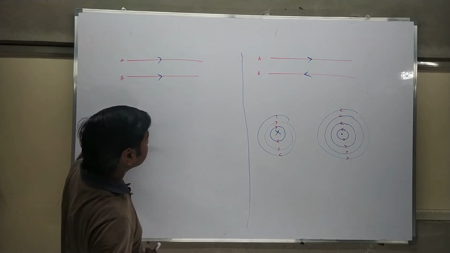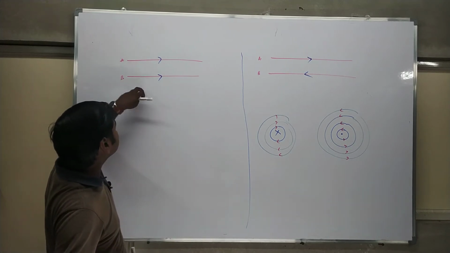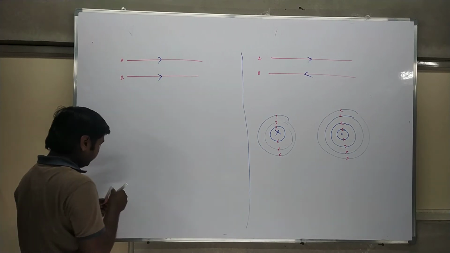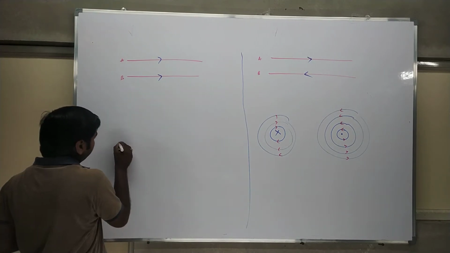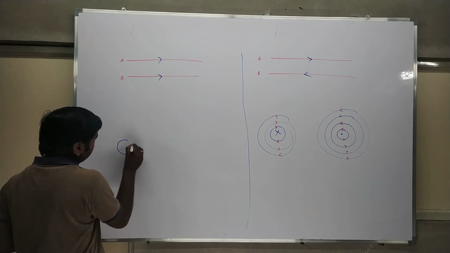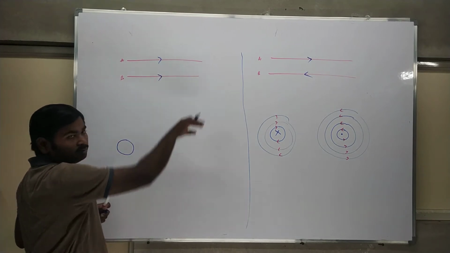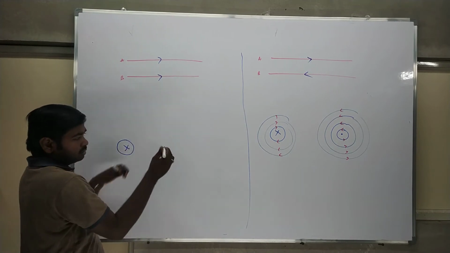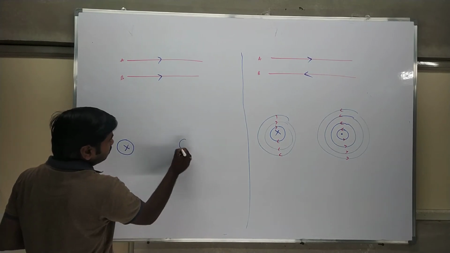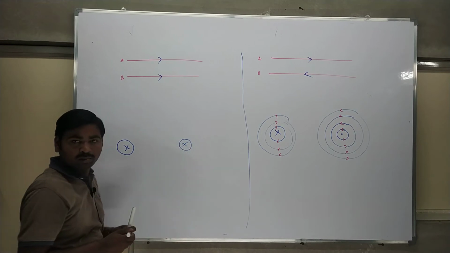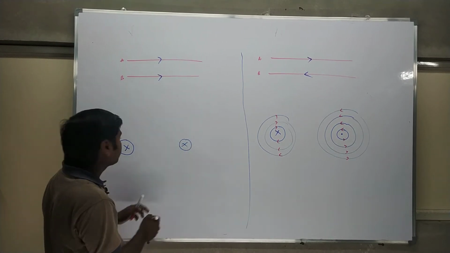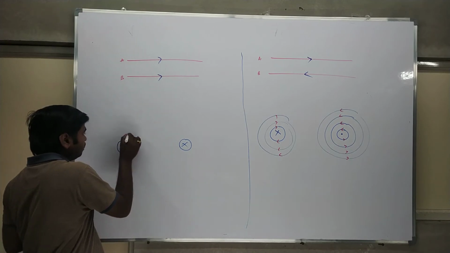Now let us take the case of two conductors having current in the same direction. Let us draw the diagram. One conductor has current in the same direction, so both conductors are inside. I write a cross like this, and the other conductor also as a cross, because both are in the same direction. Now start drawing the flux lines.